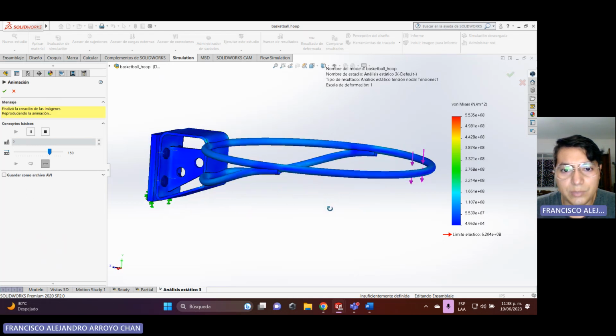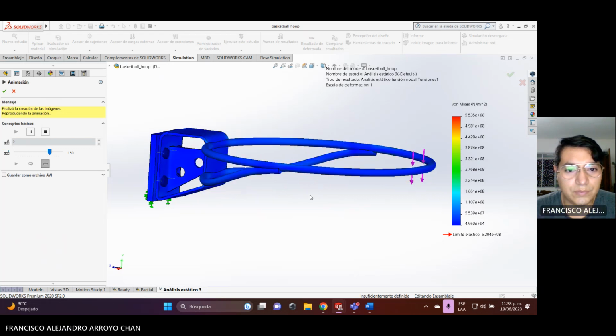You can check the animation of the simulation. It's very, very simple.